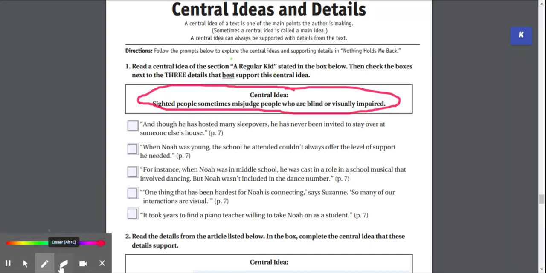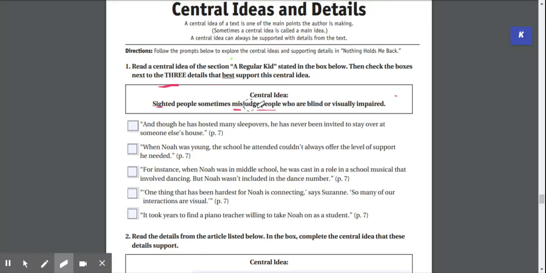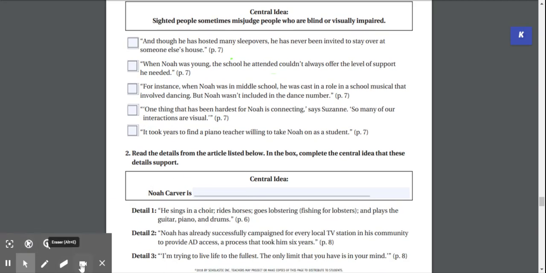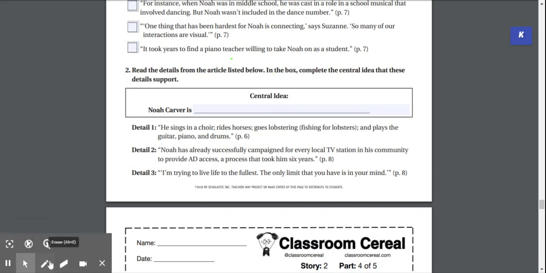When you get down to the bottom, when we go to the bottom here, I want you to go ahead and put an X over this section right here. I do not want you to do this, so here, this section, I want an X over here. Try your best on this.